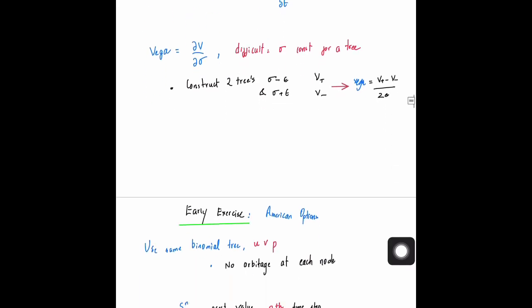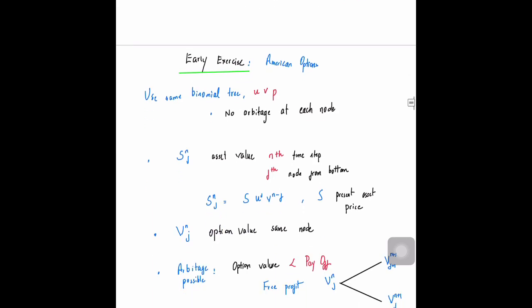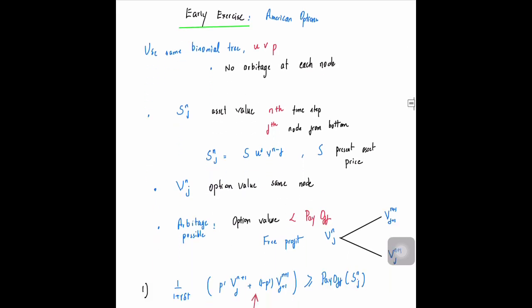The next portion that we will see is American options. American options are different from European options. With European options, the option can be exercised only at a fixed time in the future, but American options give you the option to exercise anytime before the expiry. So what we have to do is make sure that there is no possibility of arbitrage at each of the nodes of the binomial tree.